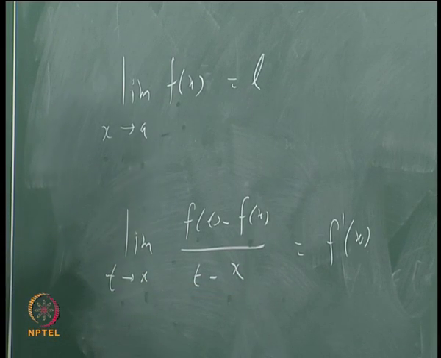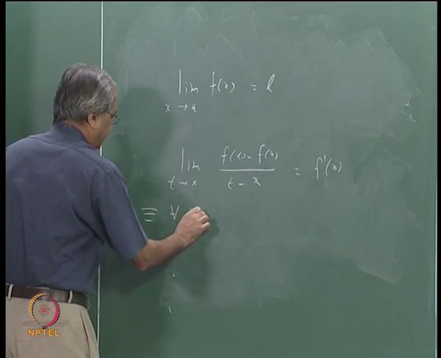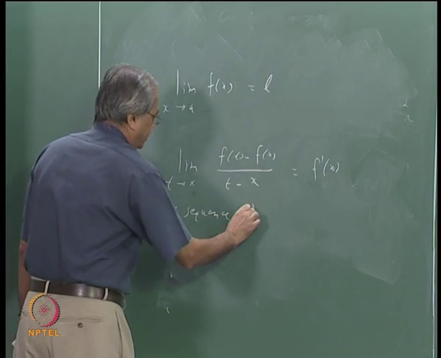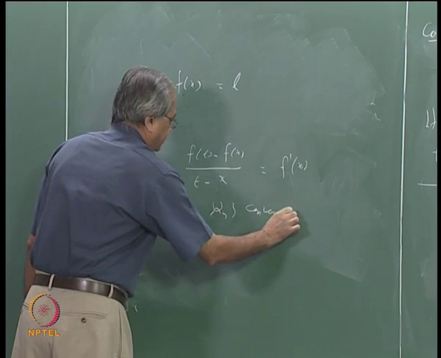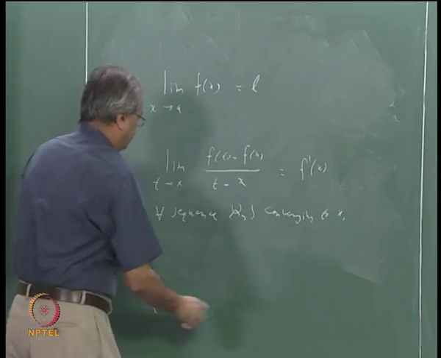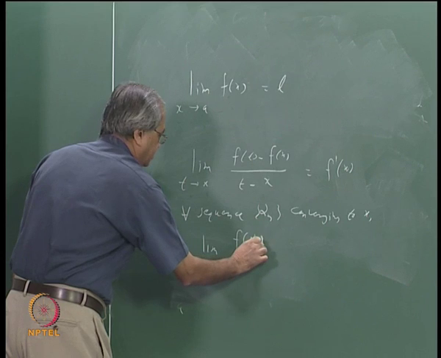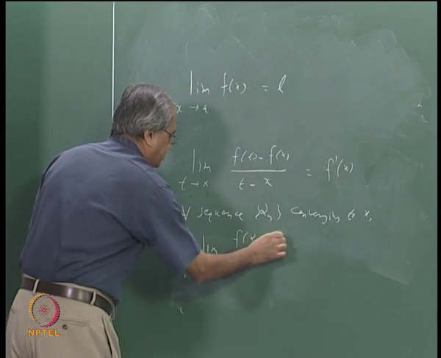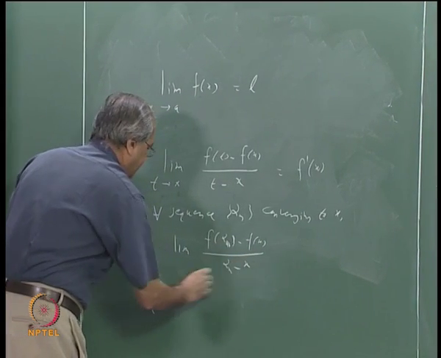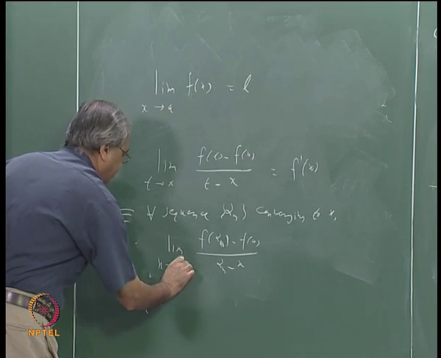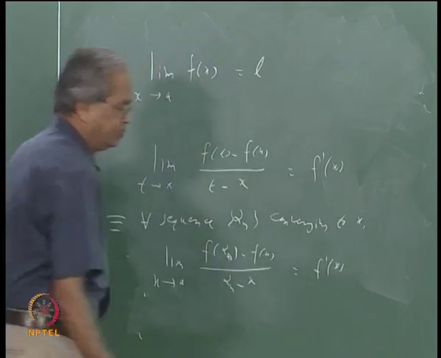That is, for every sequence alpha n converging to x, this limit should exist and should be the same as f prime x.